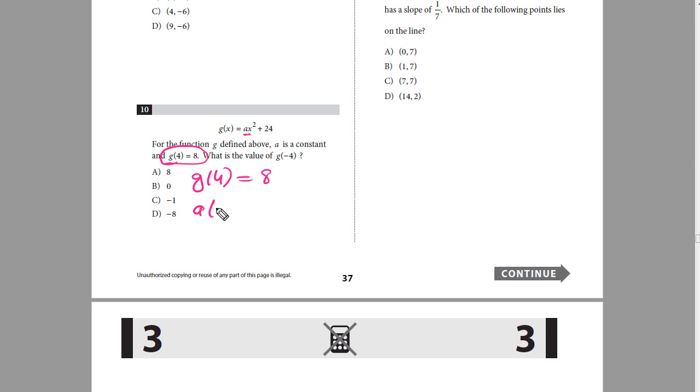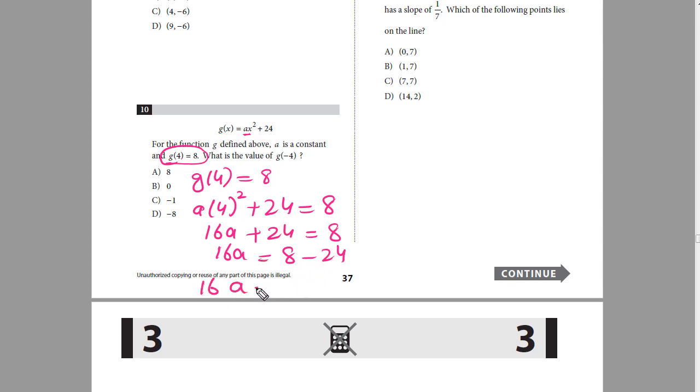So a times 4 squared plus 24 is equal to 8. I have inserted 4 in place of x. So let's see what I'll get for a. So a times 4 squared, that is 16a, plus 24 is equal to 8. So 16a is equal to 8 minus 24, and 8 minus 24 would be negative 16. So 16a is equal to negative 16 and a is equal to negative 1.